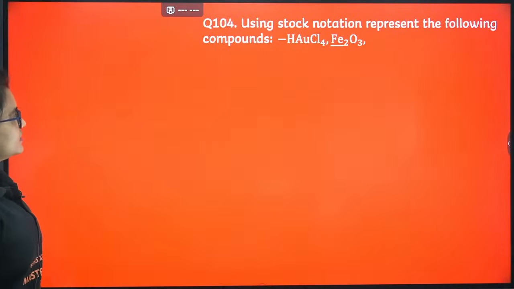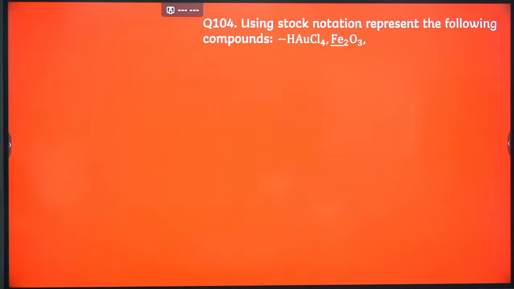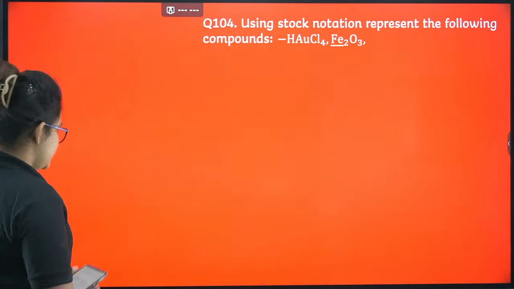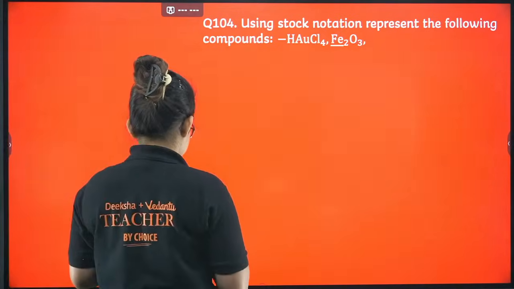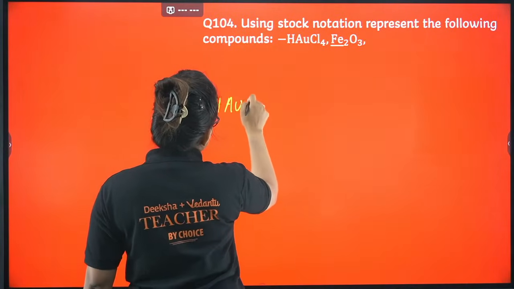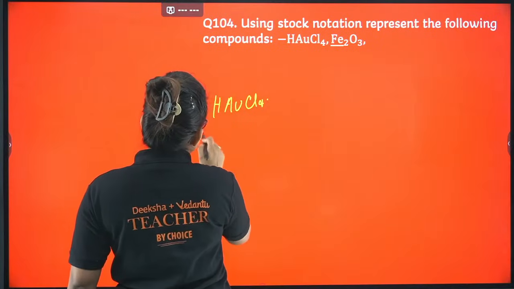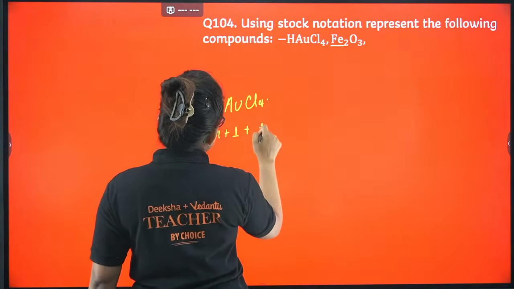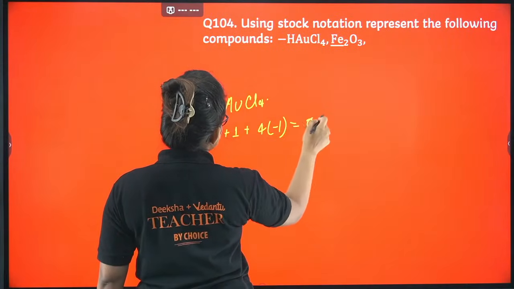Okay, using the stock notation, represent the following compounds. Stock notation is nothing. You just have to write the oxidation state of that particular metal just in bracket, just beside it. So HAuCl4, when it comes, let's calculate HAuCl4. So for this case, x plus 1 plus 4 into minus 1 equals to 0, right?